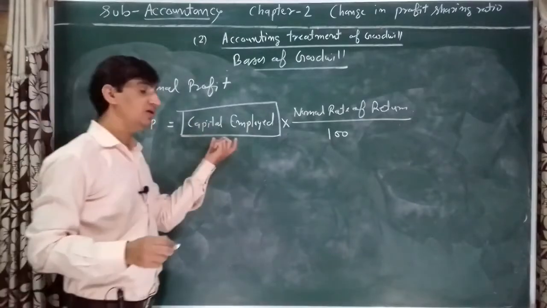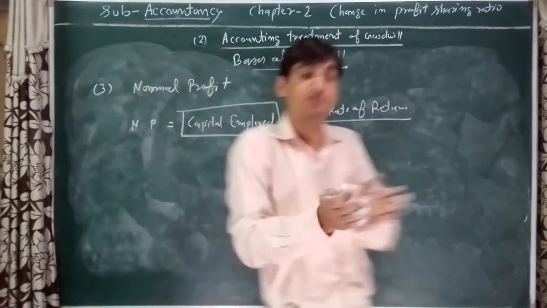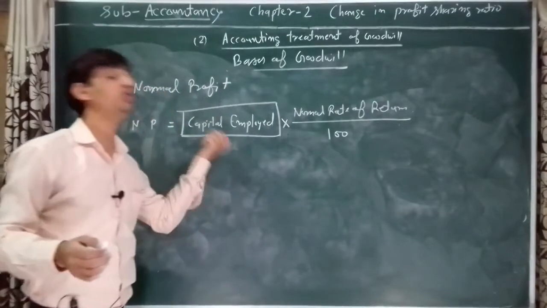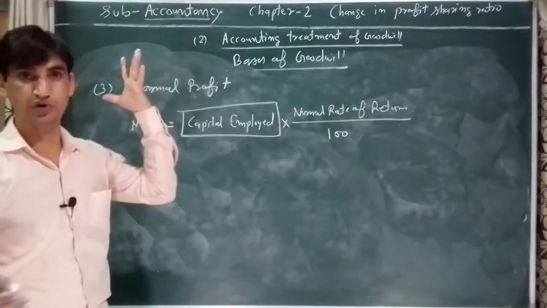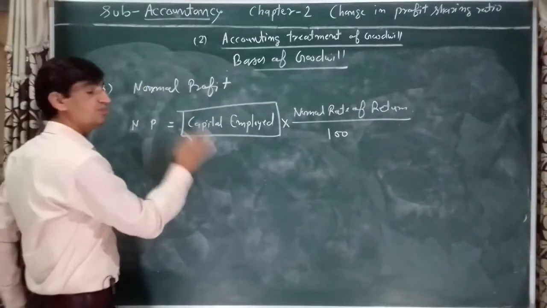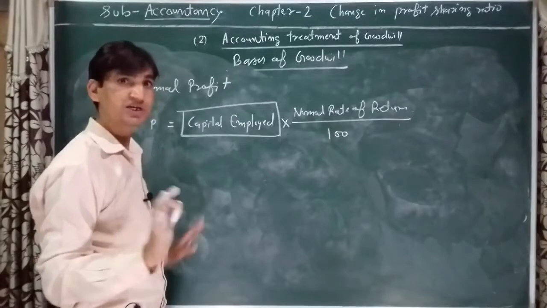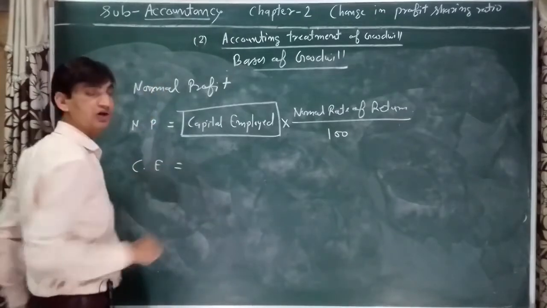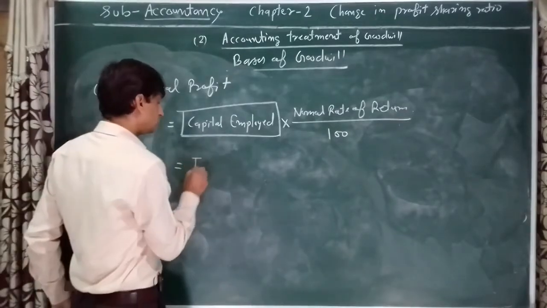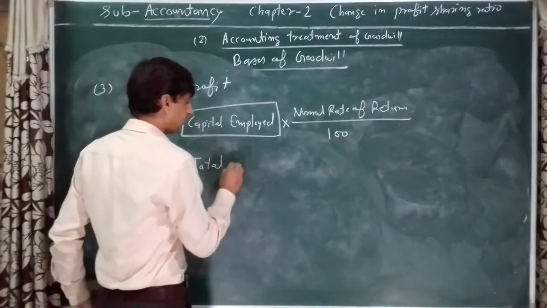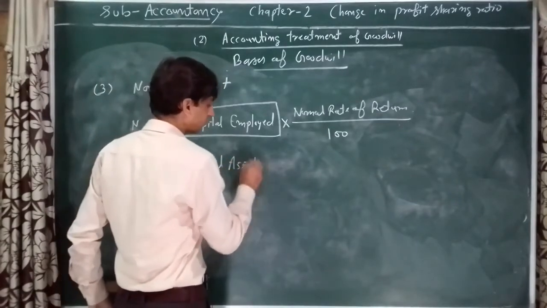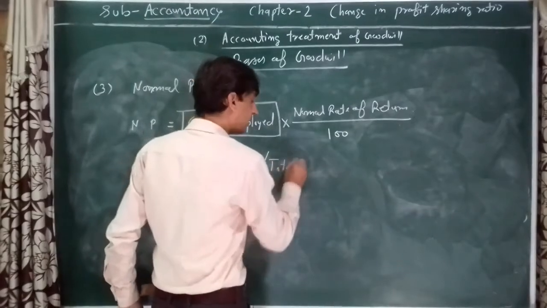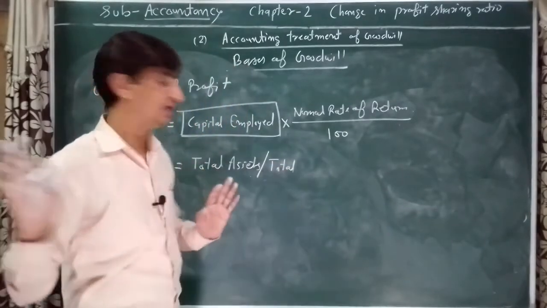Sometimes in a question it is given in a different way, at different times. So how to calculate the value of capital employed? Just a simple formula. Capital employed is equal to total assets or total liabilities. Total assets are always equal to total liabilities, as you know.